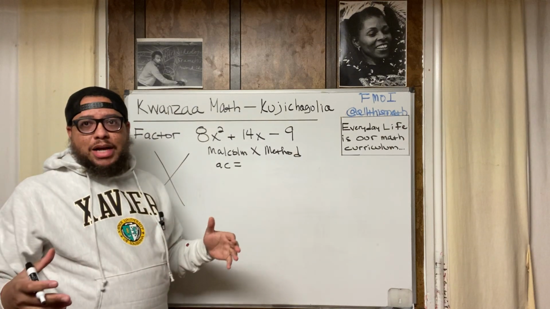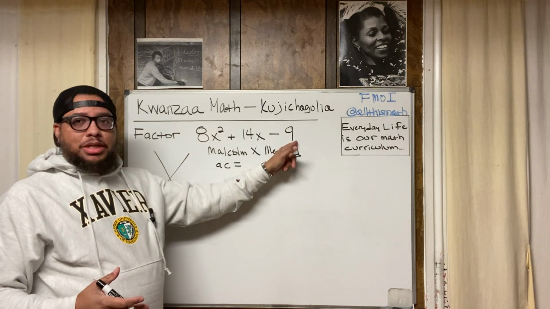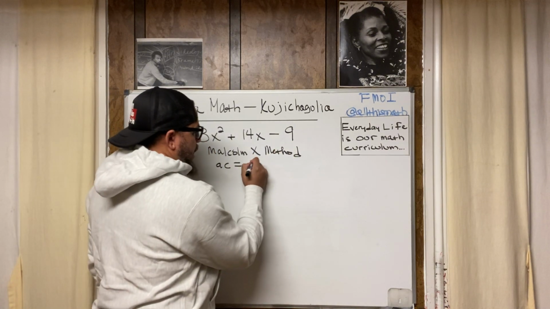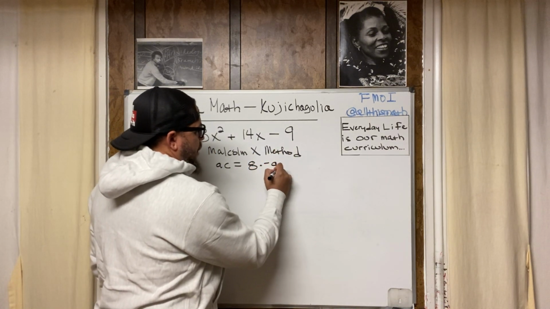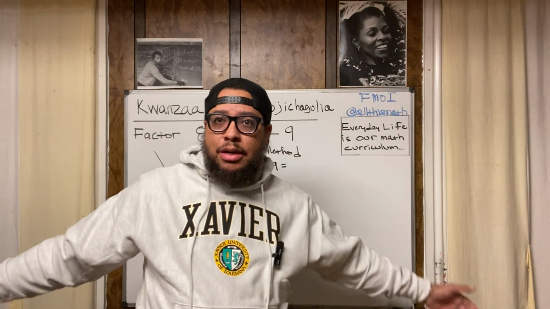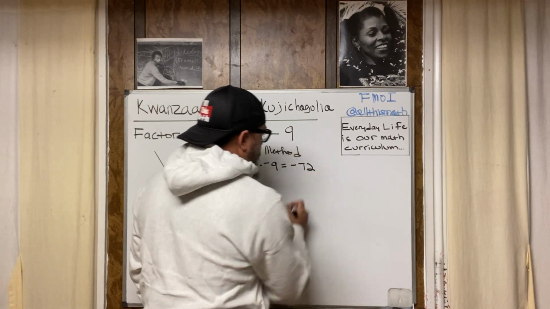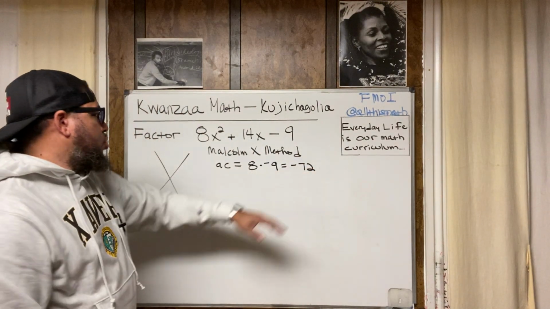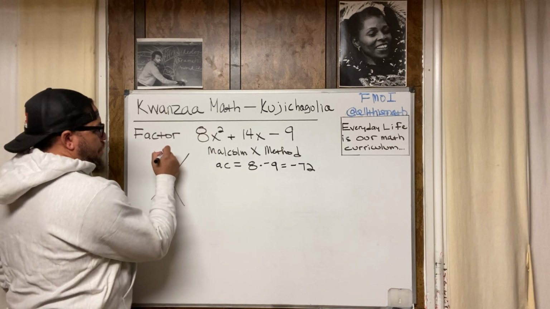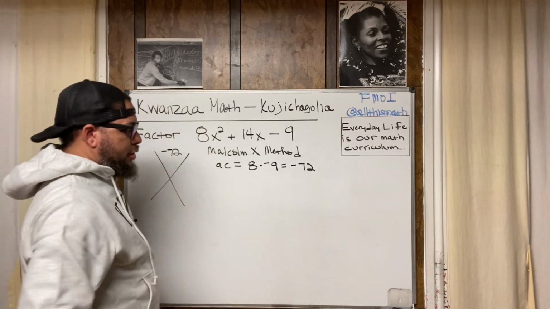So the first step in the process is to multiply the term in the place of A by the term in the place of C. So that's going to be 8 times negative 9. And if we know our multiplication facts, we know that 8 times negative 9 is negative 72. So we got negative 72. Now I'm going to take this negative 72 and throw it up here in the top of the X, the top of the Malcolm X.